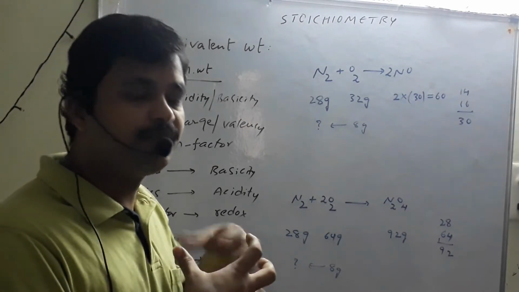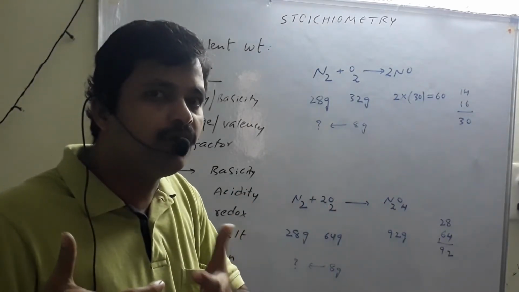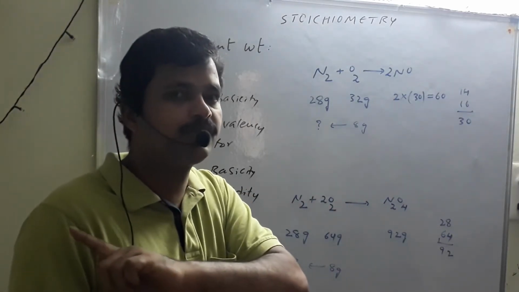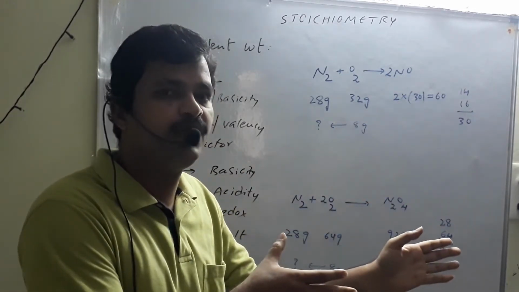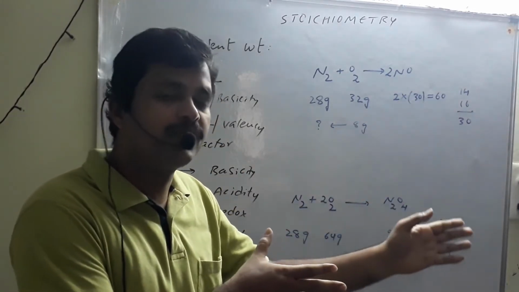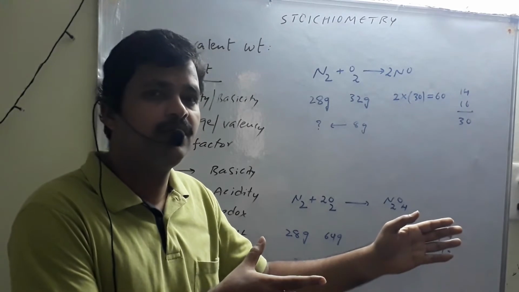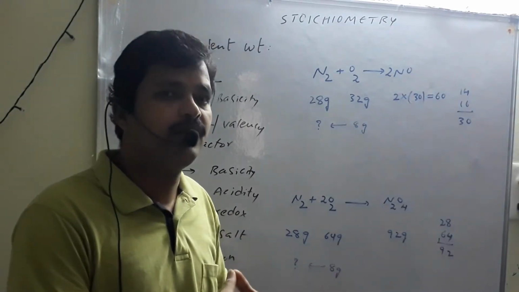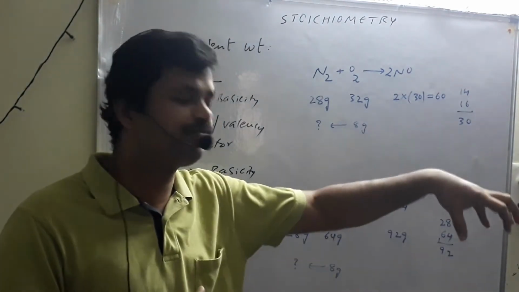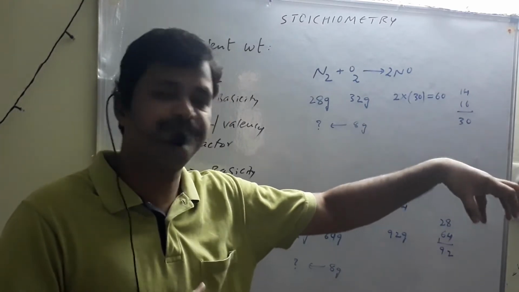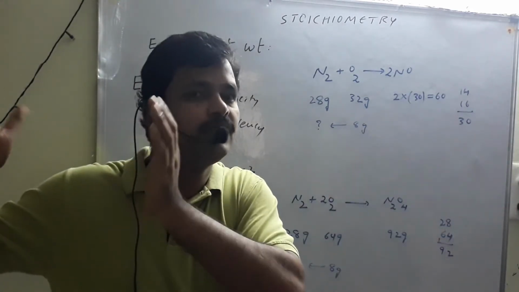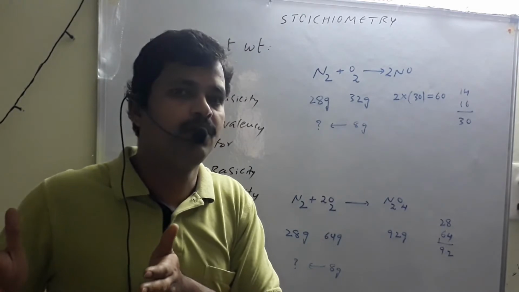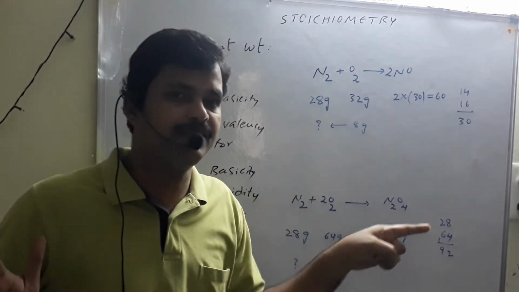Once again, you see the number of parts by weight of a substance. Here you have the substance and there is a reference: hydrogen, oxygen, chlorine, iodine, acetate ion, hydroxide ion. These are all the reference ions. These reference ions are reacting with the given substance. How many parts of the substance are reacting with that?